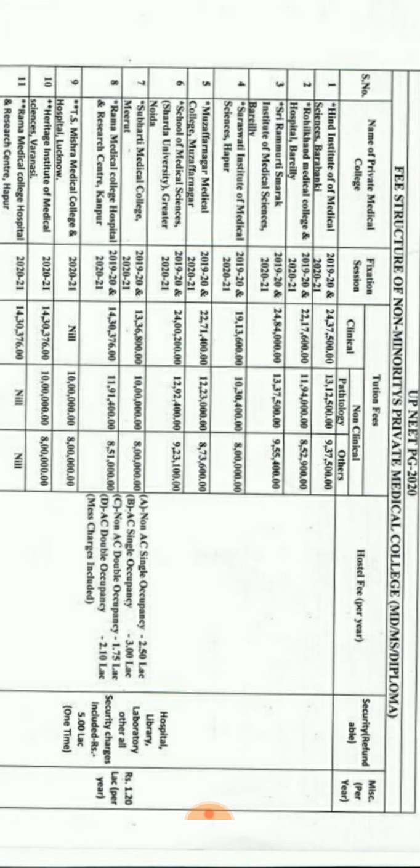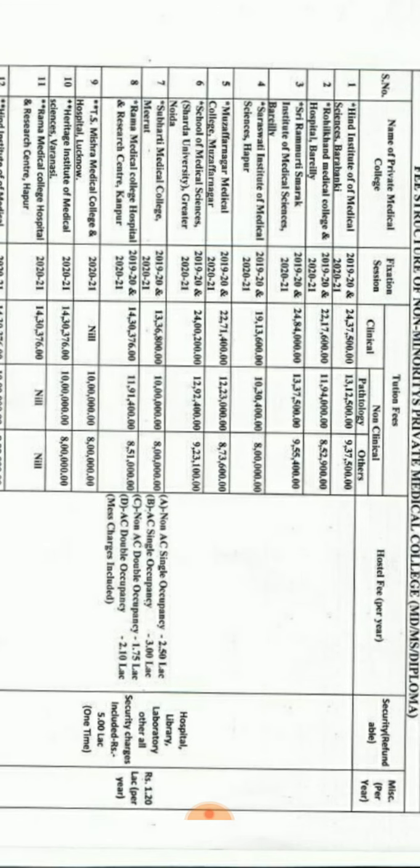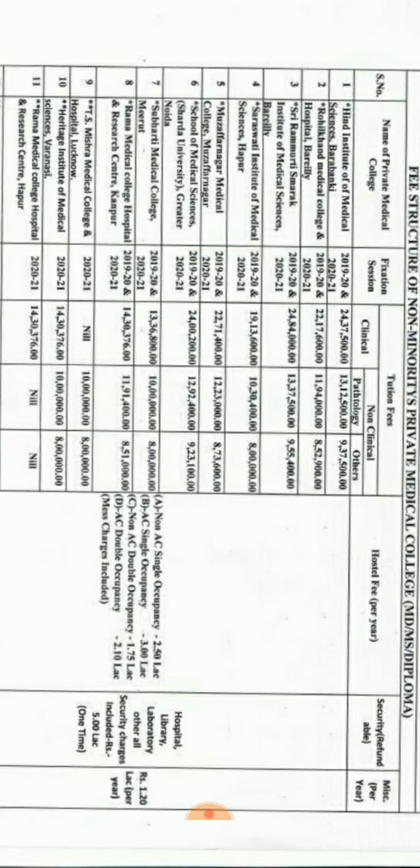The security deposit you need to pay, including hostel, library, laboratory and all other security charges, will be 5 lakhs, one time, in the first year only. And miscellaneous charges that you need to pay each year is 1.2 lakhs. Apart from the hostel fee, the security deposit and miscellaneous fee need to be paid per year.